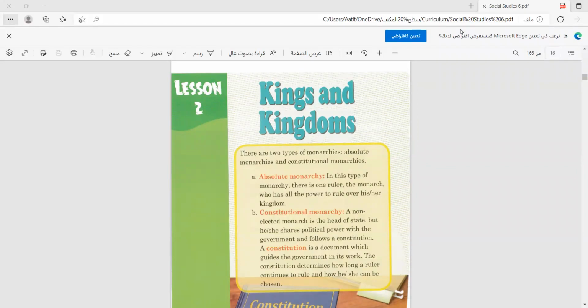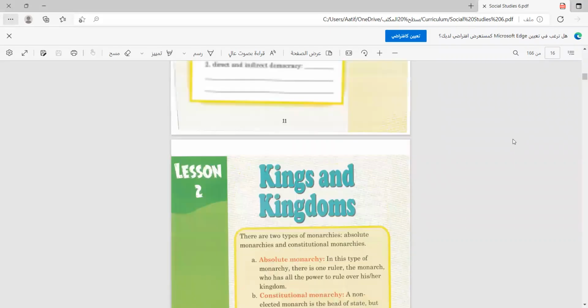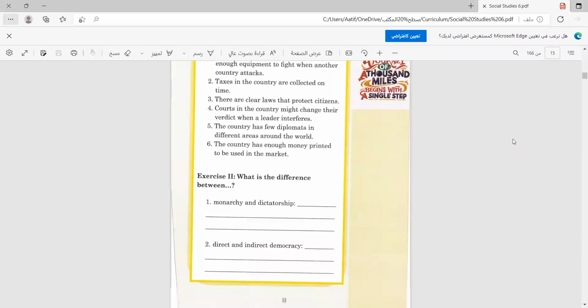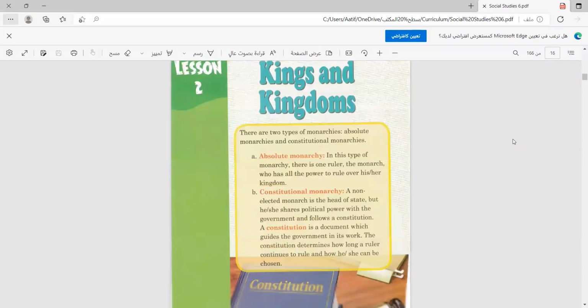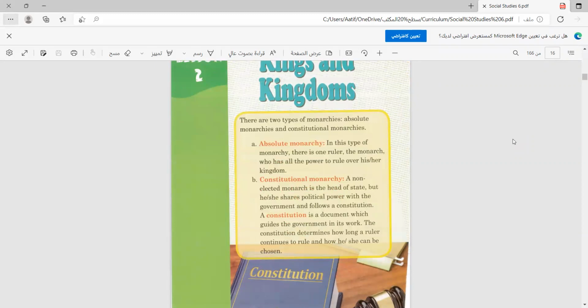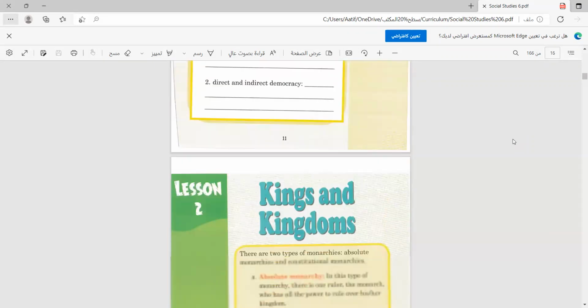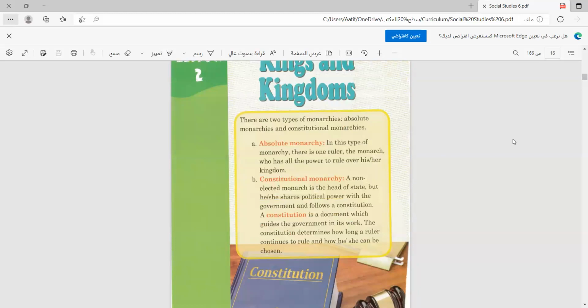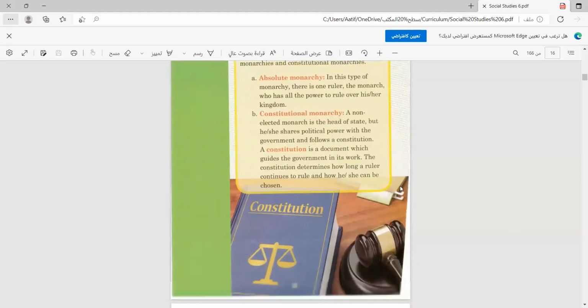Welcome everyone. So today we have started lesson 2 for grade 6, Kings and Kingdoms. And this lesson is not so much different from our last lesson. We are still going to talk about government and types of governments. For example, what kinds of monarchy are there in the world, and how can systems change or vary from other countries. So let's start reading from the beginning on page 12.